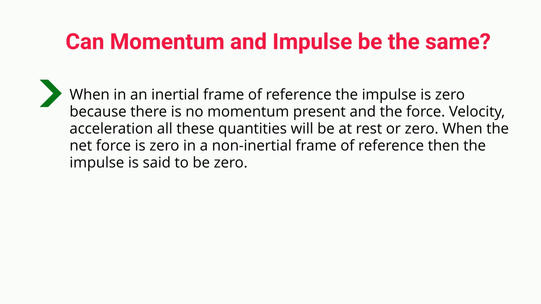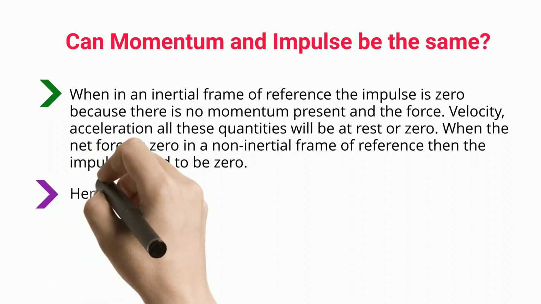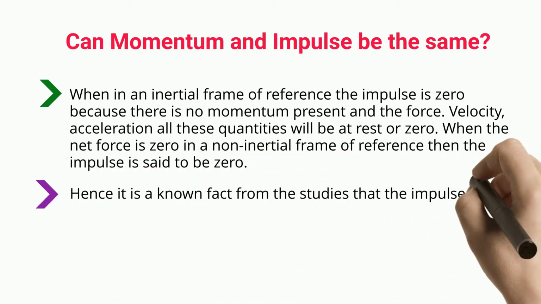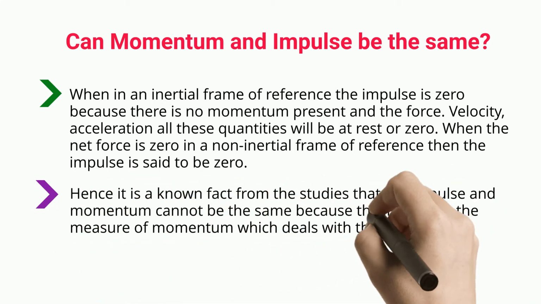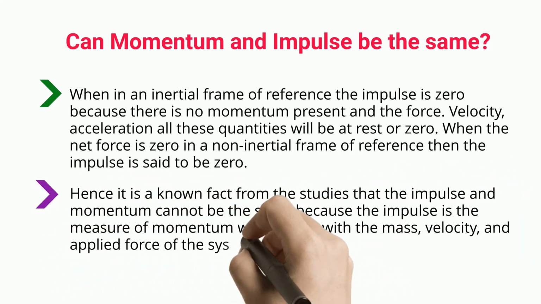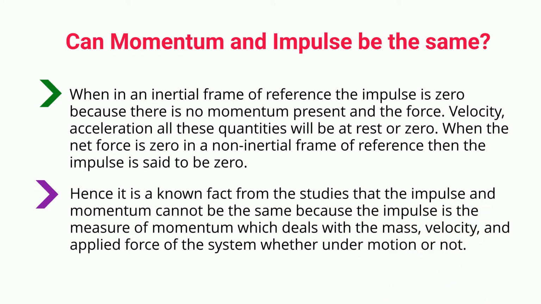When the net force is zero in a non-inertial frame of reference, then the impulse is said to be zero. Hence it is a known fact from the studies that the impulse and momentum cannot be the same, because the impulse is the measure of momentum which deals with the mass, velocity, and applied force of the system whether under motion or not.